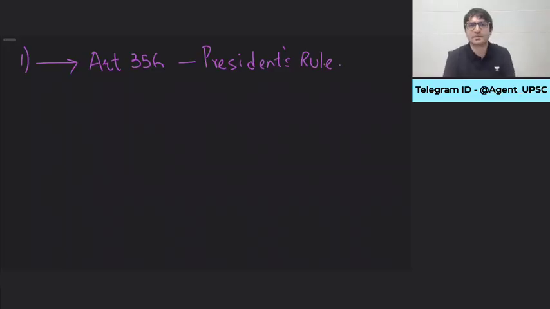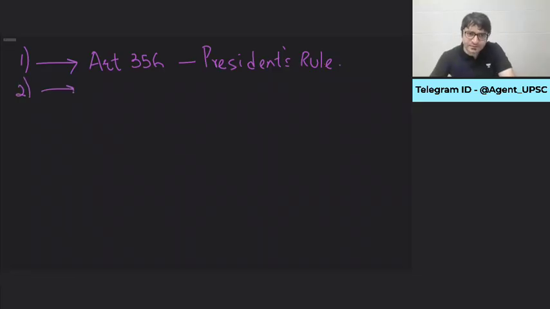So do we have a dual government? On paper, yes, but something else. At any point in time, this state government can be dismissed. But that is what, sir, you discussed in unitary constitution. That in unitary constitution, there are local governments, but they can be created, they can be abolished by the center. Here, West Bengal government is abolished by the center and center controls that state. So how do we say that we follow dual government? I don't know.